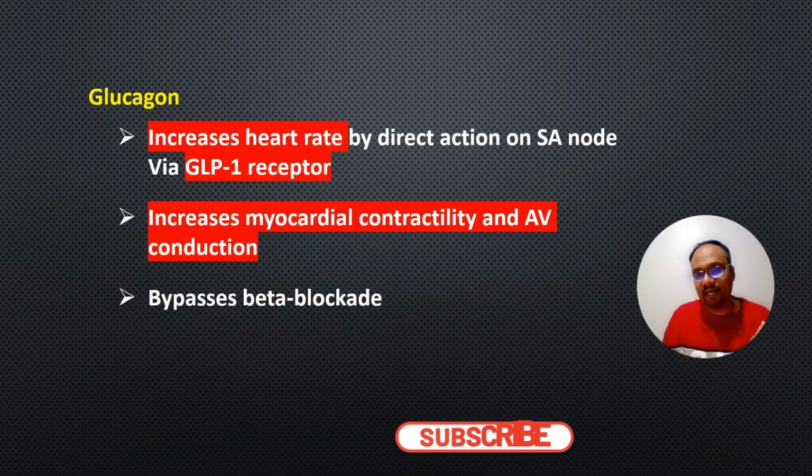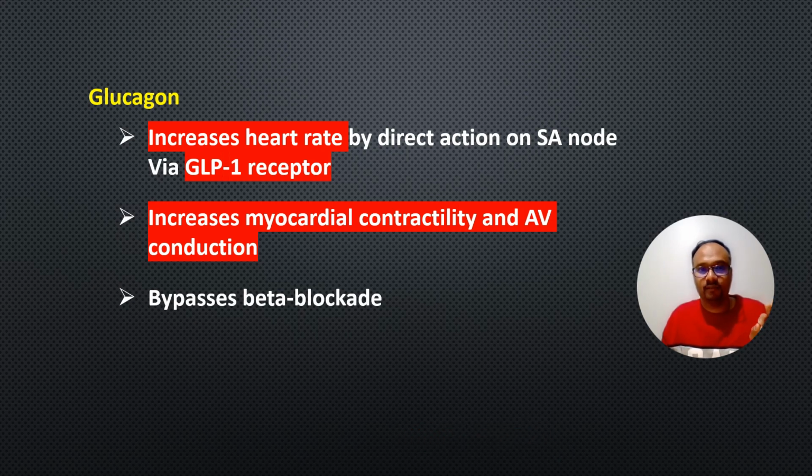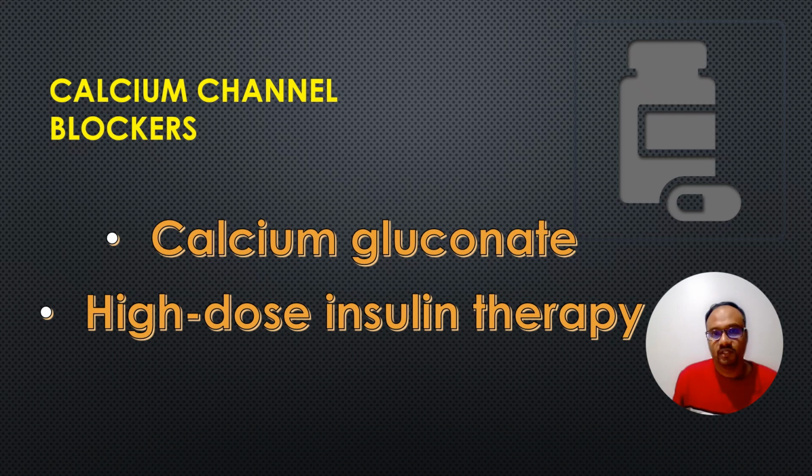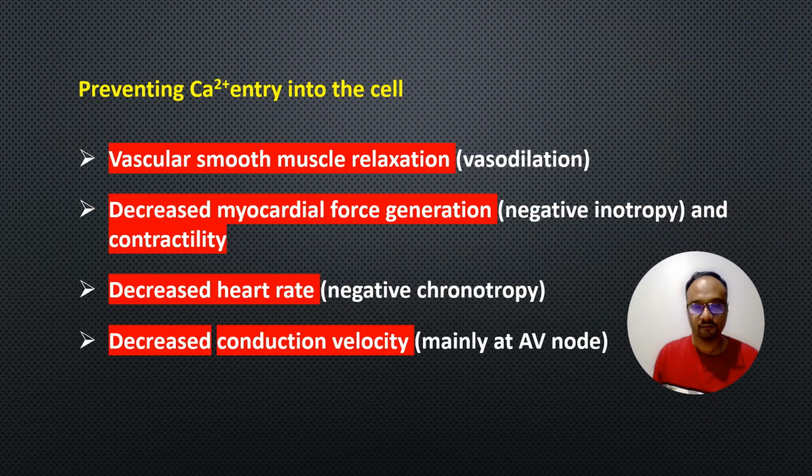So the beta blockers act by blocking the beta 1 receptors in the heart and results in decreased heart rate. The glucagon increases the heart rate by direct action on the SA node via GLP-1 receptor. It increases the myocardial contractility and AV conduction, and it bypasses the beta blockade. Let us see the next drug, calcium channel blockers, and the antidotes are calcium gluconate and high dose insulin therapy.